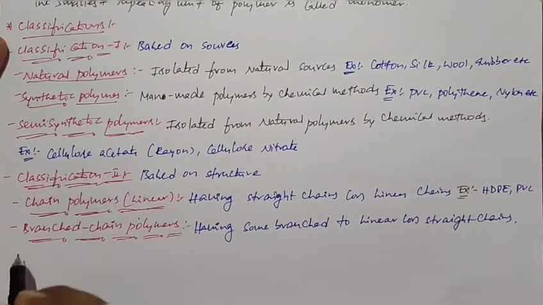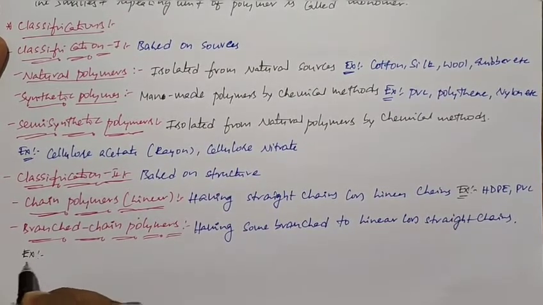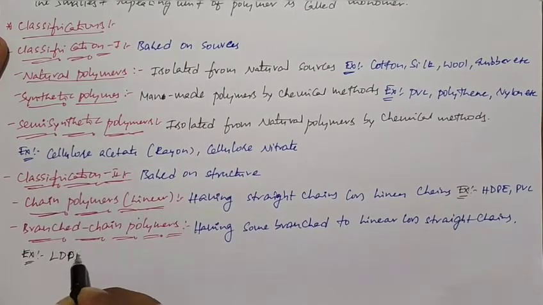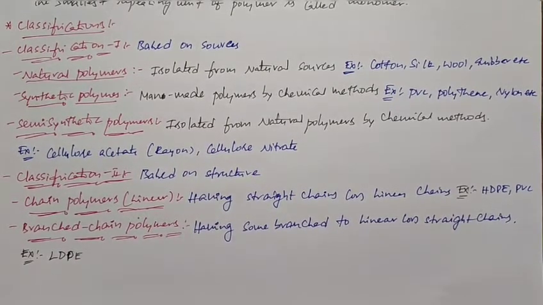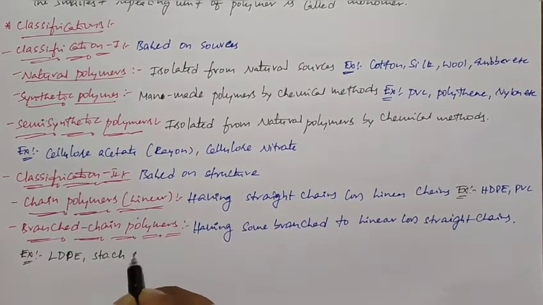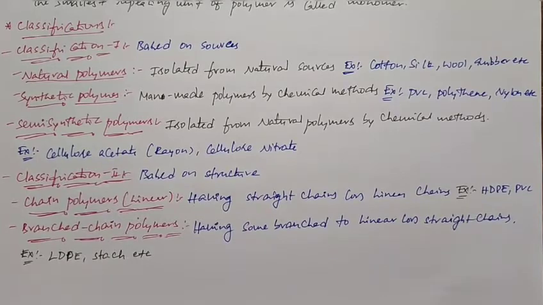Examples of branched chain polymers are LDPE, low density polyethylene, and starch.